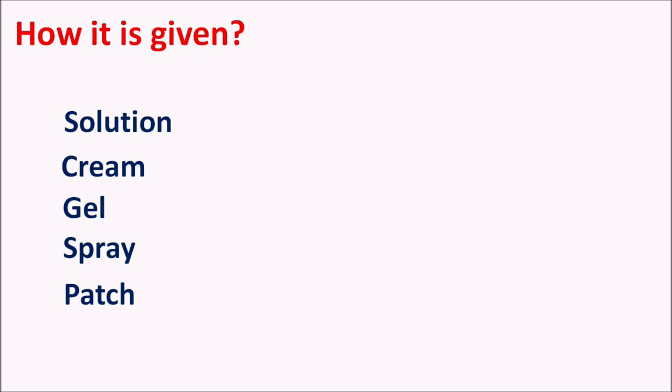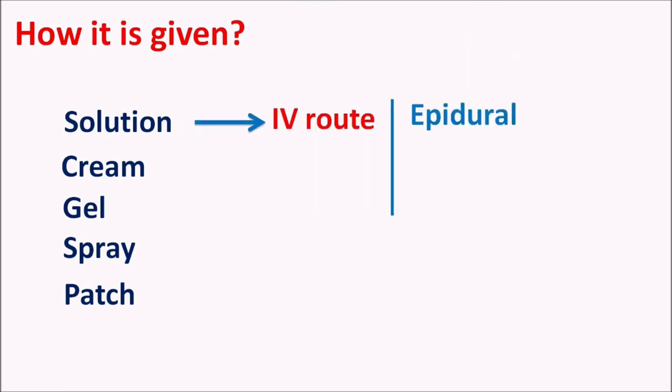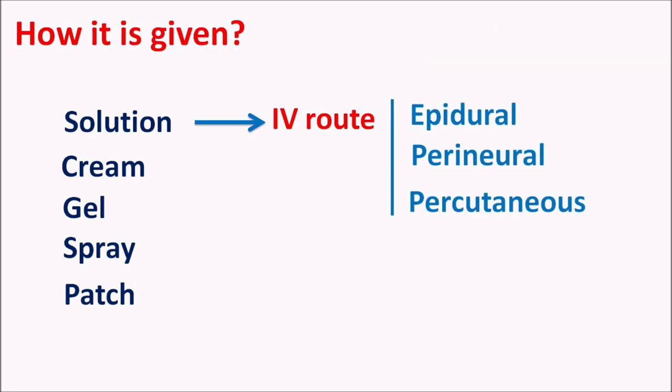But as a solution, this drug is given by IV route to produce epidural anesthesia, perineural anesthesia, and percutaneous anesthesia. And in other dosage forms, it is given by topical route to produce local anesthesia.